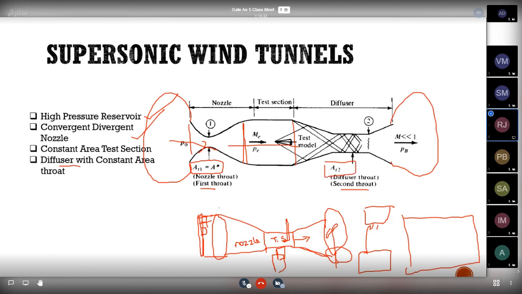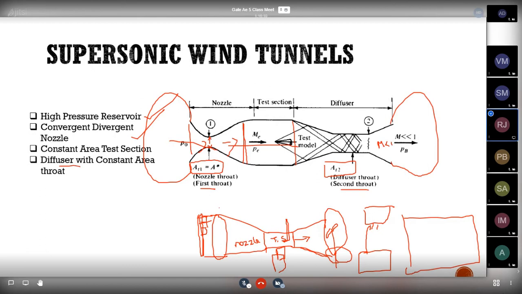We have already seen that in a supersonic nozzle, the velocity after the throat gets increased, but in a supersonic diffuser, after the throat, the velocity gets decreased and it will be less than 1. So for that purpose, we are using this type of throat here, and we will be having a large area at the diffuser section, and a small area at the nozzle section.